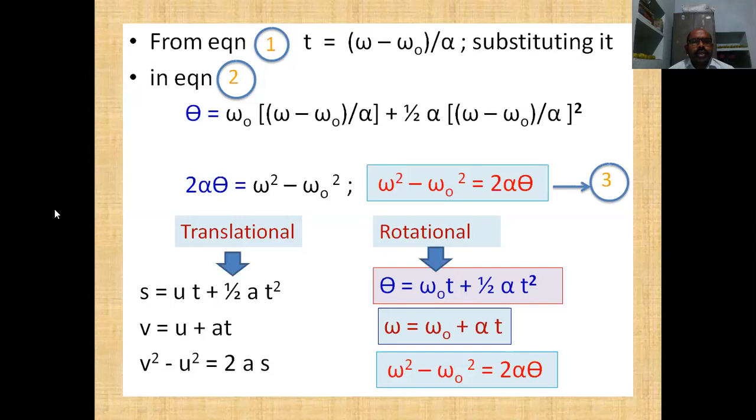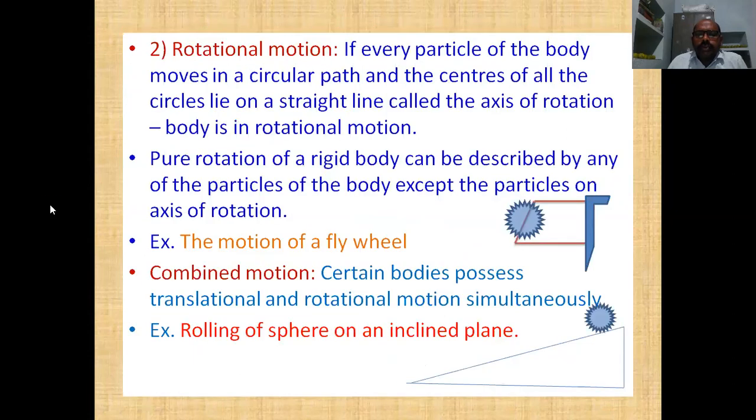There are chances for objects to have the two motions at a time. In that case we say that it is having combined motion, the translational motion as well as rotational motion. We have seen those examples.